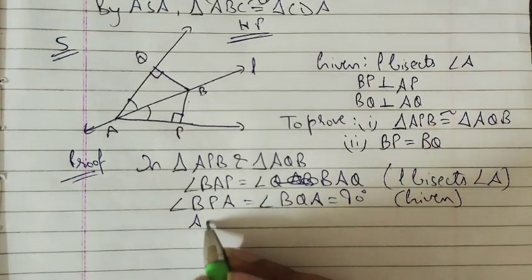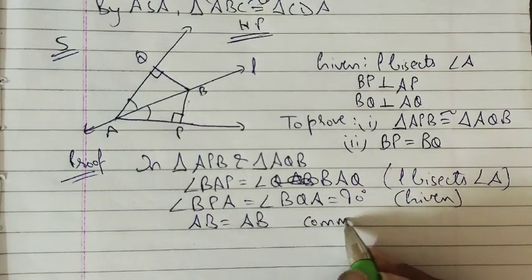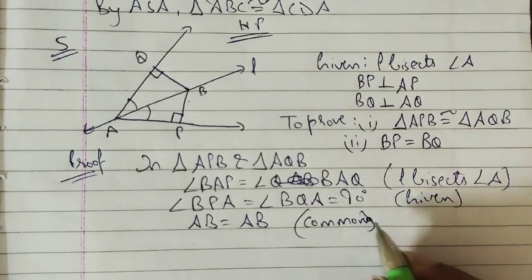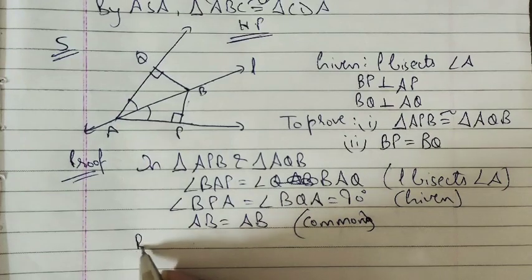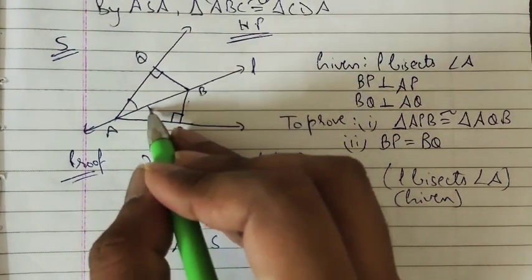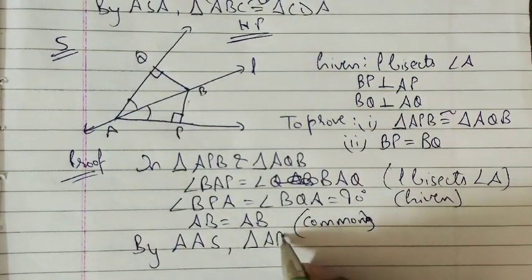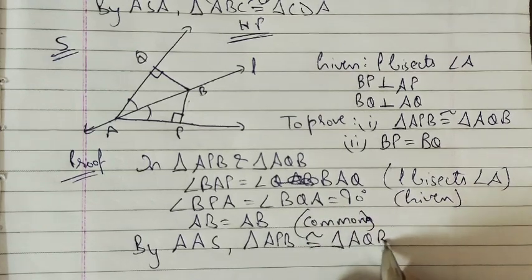Next we have AB is equal to AB, common in both the triangles. So by angle angle side, AAS, triangle APB is congruent to triangle AQB.